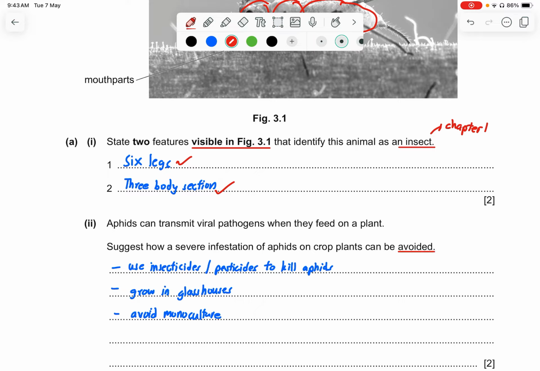Okay, so to prevent many of the aphids from being present in that particular location, you can use insecticides or pesticides, which are able to inhibit the severe infestation of aphids on the crop plants. Or if you don't want to use insecticides or pesticides, you can move your crops into glass houses, which have better protection from the environment, and you're able to control the limiting factors. You can control the condition of how it's able to grow inside the glass house.